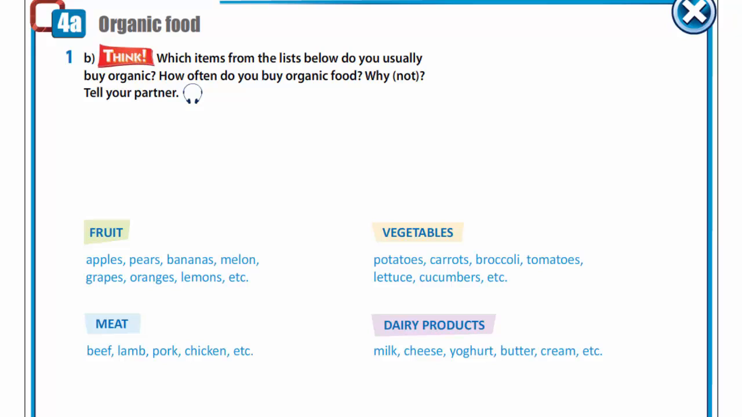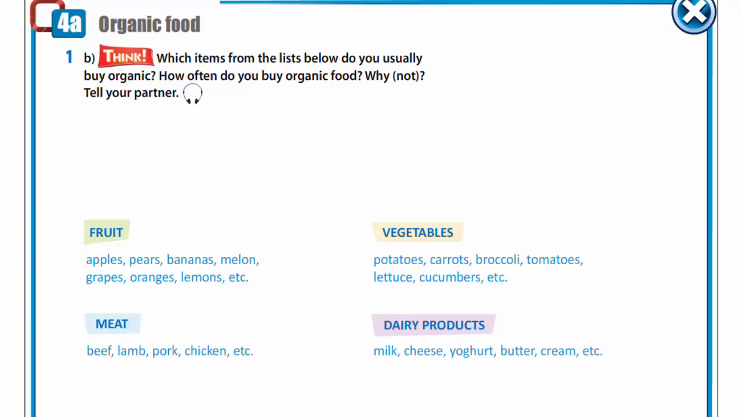Which item from the list below do you usually buy organic? How often do you buy organic food? Why or why not? Listen to the opinion. I buy organic fruit and vegetables because I don't want to eat food that is covered in pesticides. I don't buy organic meat and dairy products because they are not readily available and they are very expensive.